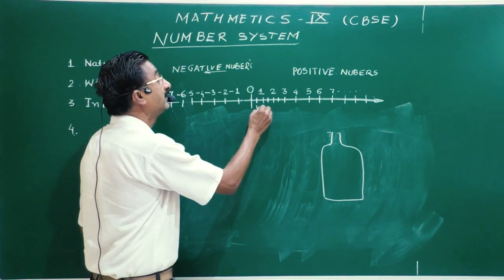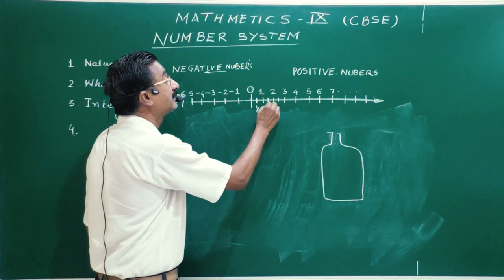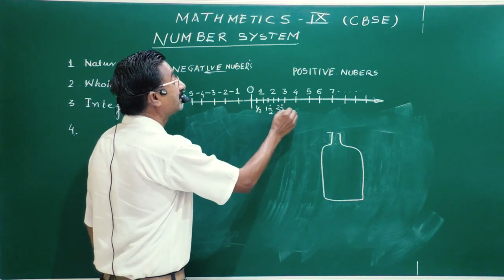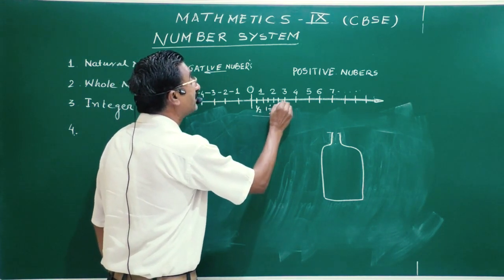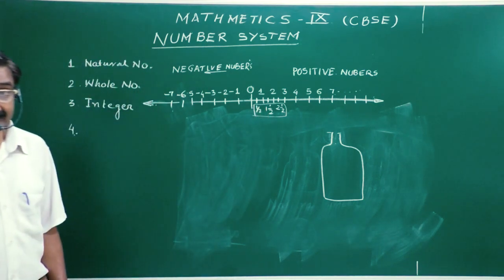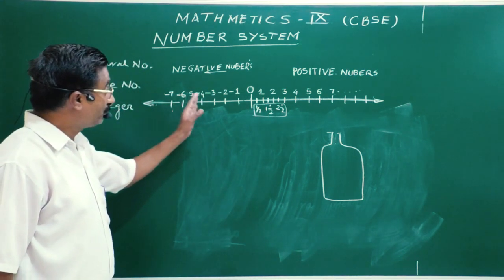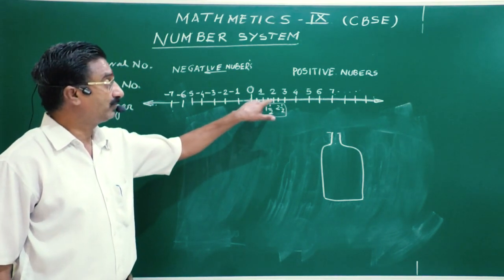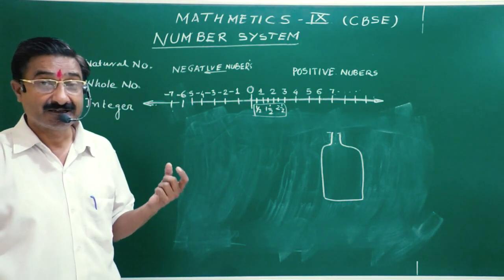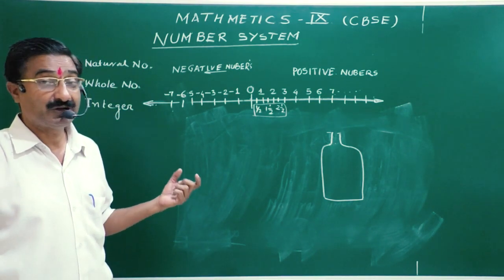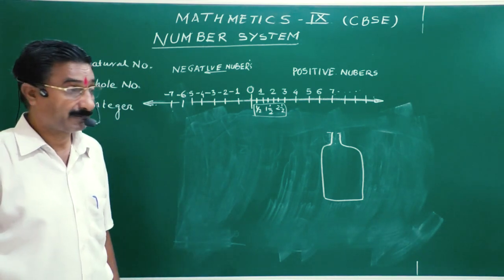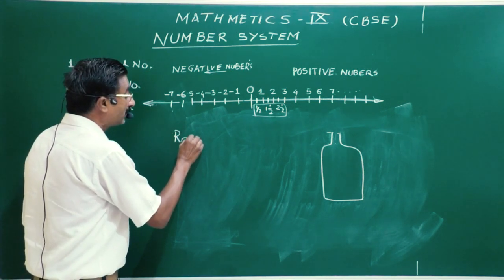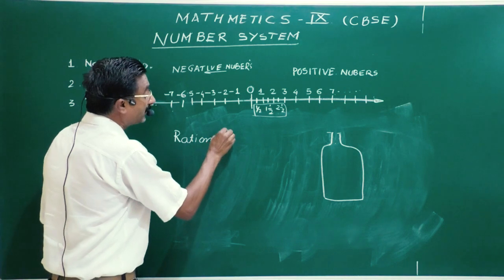Say this is 1 by 2. This is 1 and 1 by 2. This is 2 and a half, like this. It means some numbers are still left, the real values, the values which you can mark on the line. All the numbers in between 1, 2, 3, that is, in between the integers, still have to be put inside the bag. Those numbers are called rational numbers.